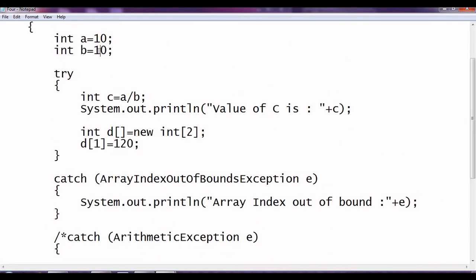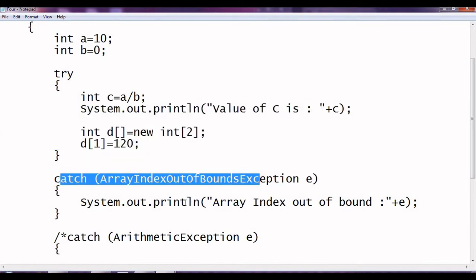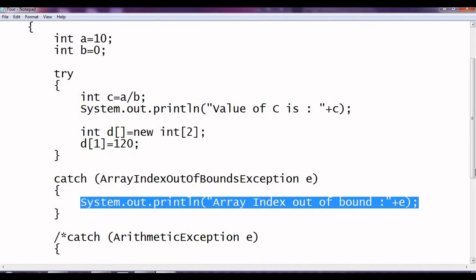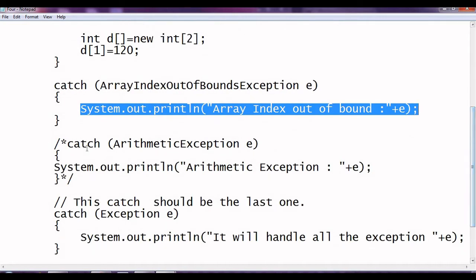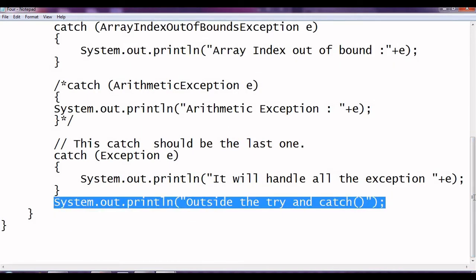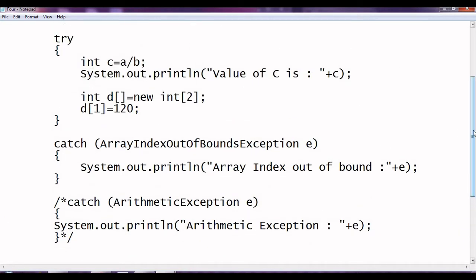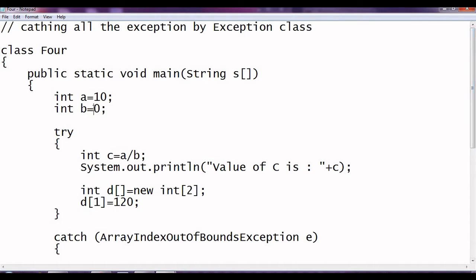Now here, suppose we have an error. Then here we have an error. We'll come out, skip that, and try to match this catch. It's matching. It will execute this, and then the rest of the catches will be skipped. Even the general purpose catch will be skipped, and the statement outside the try will be printed.